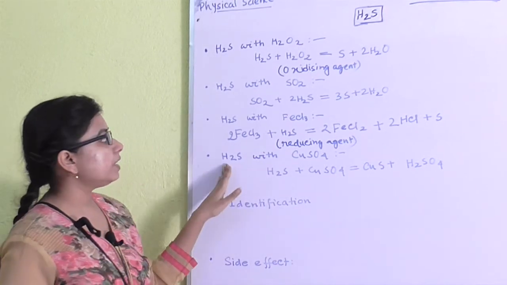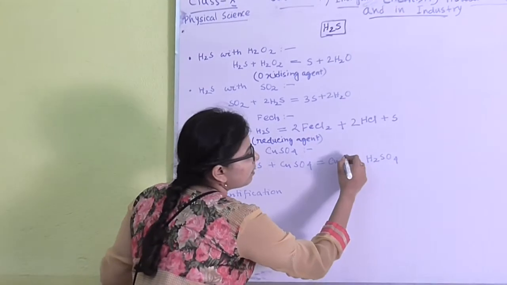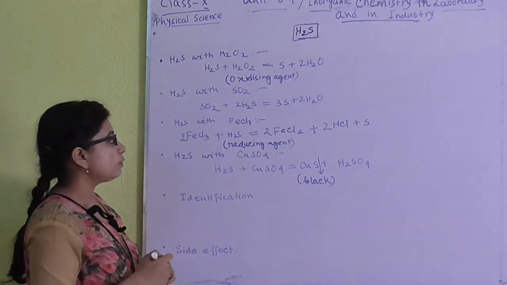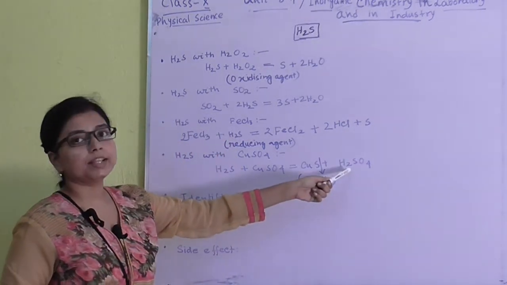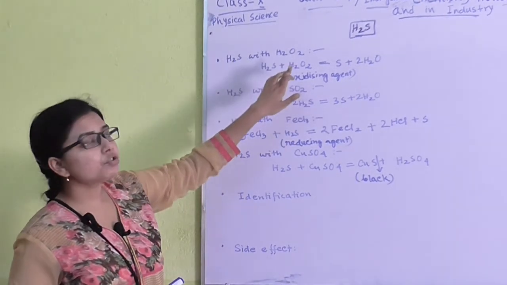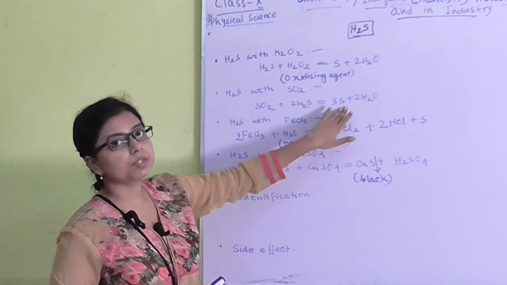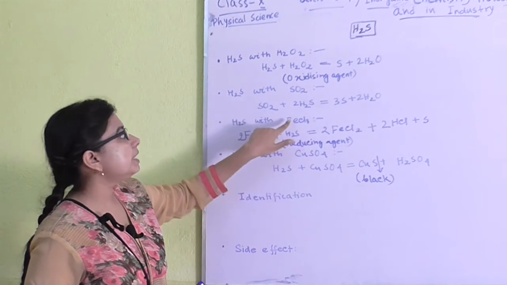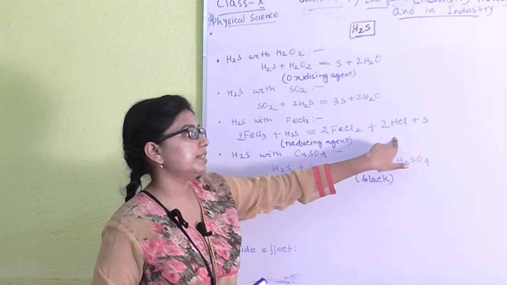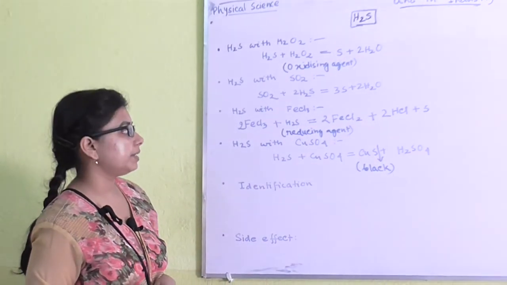And the last one is H2S with copper sulfate. With copper sulfate, it will form black precipitation of copper sulfide, and it will oxidize itself to H2SO4, that is sulfuric acid. So, I am repeating again: with H2O2 it will produce sulfur and water, with sulfur dioxide it will produce sulfur and water, with ferric chloride it will give ferrous chloride, sulfur and HCl, and with CuSO4 it will give black precipitation of copper sulfide.